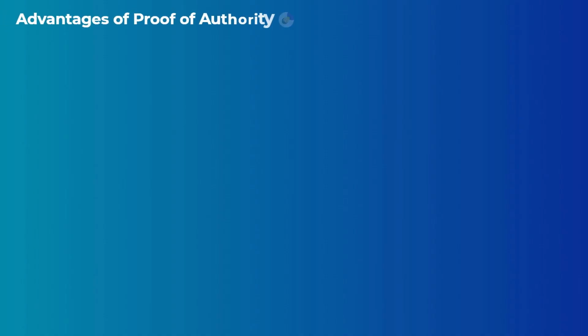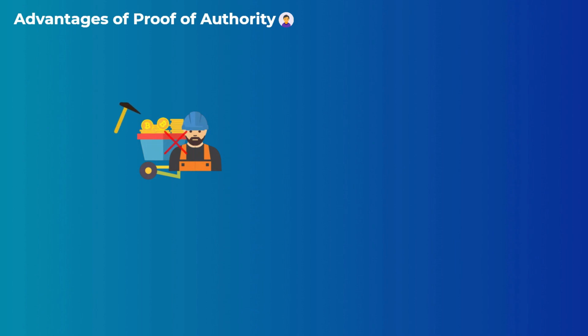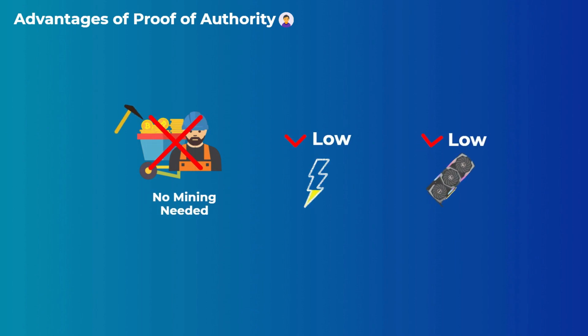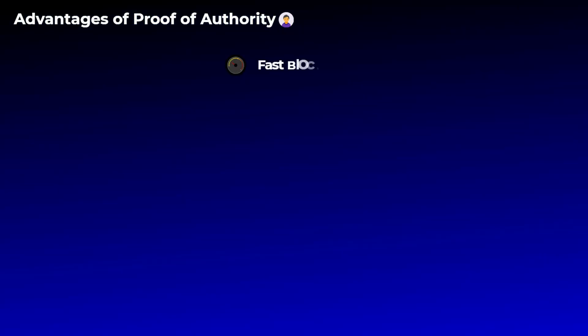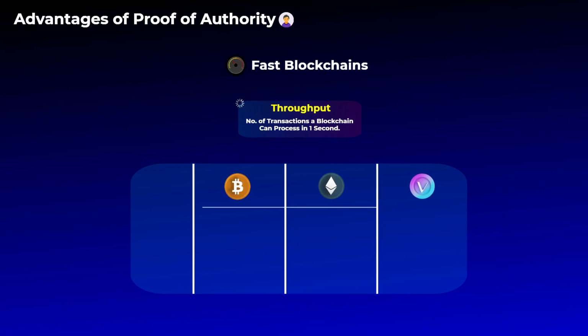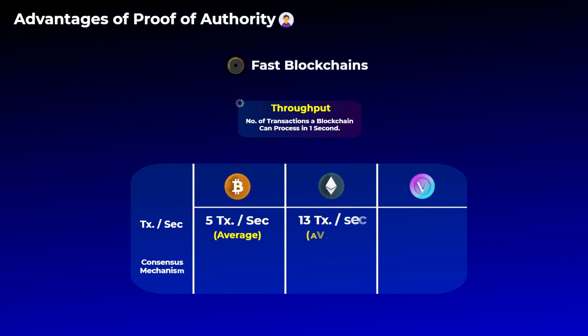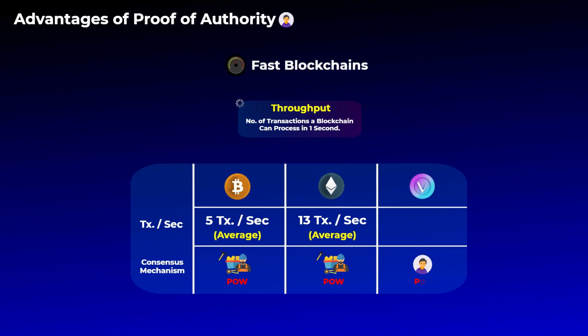Let's now talk about some advantages of the proof of authority. First of all, there is no mining, so it uses low electricity and power compared to proof of work. Another thing is that proof of authority blockchains can process transactions very fast, which means that they have a high throughput. Throughput simply is the number of transactions the blockchain can process in 1 second. The Bitcoin network, for example, can process on average 5 transactions per second. Ethereum can do about 13 transactions per second. Both of them use proof of work, but VeChain, on the other hand, uses proof of authority, and the highest number of transactions per second recorded was 165.